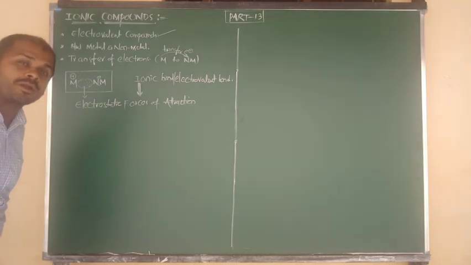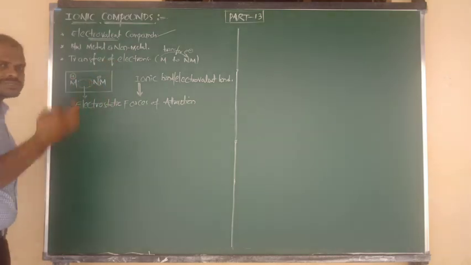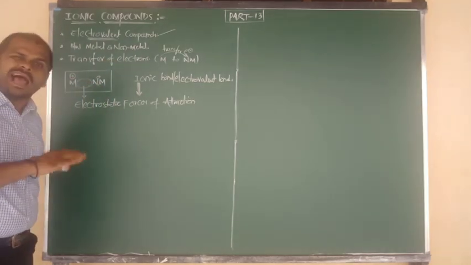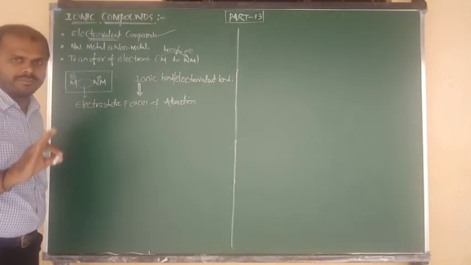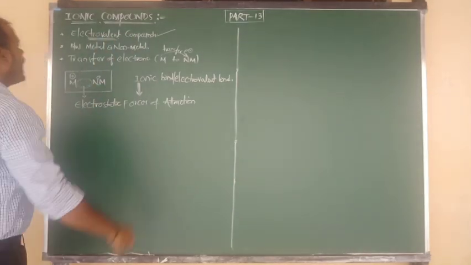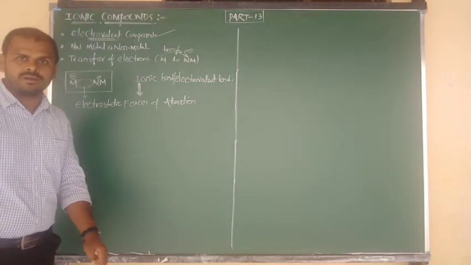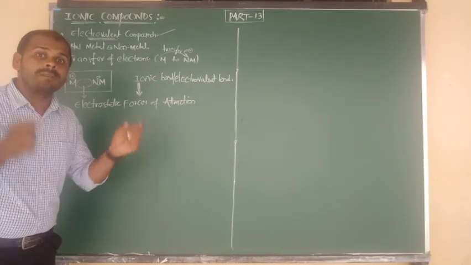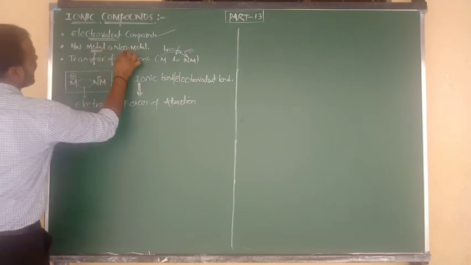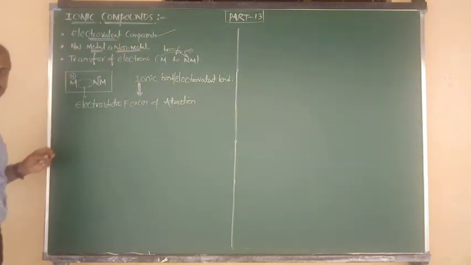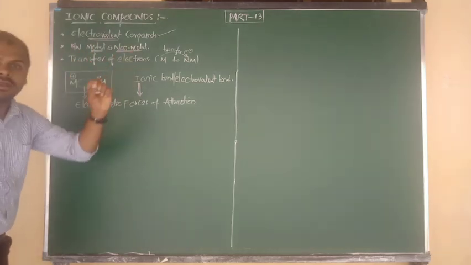The ionic compound, in their name, is ionic compounds, and also we can say electrovalent compound. Why are ionic compounds known as electrovalent compounds? I will tell you the meaning, so wait for that. Before that, ionic bond formation takes place between two species, and one species must be a metal and the other is a non-metal. So ionic bond formation takes place between a metal and a non-metal.